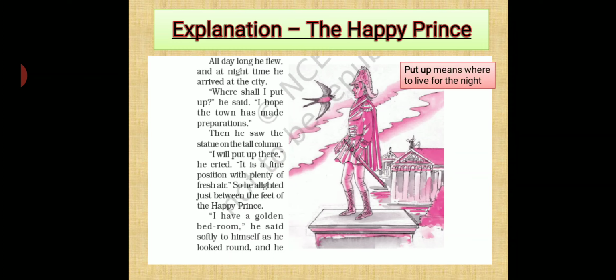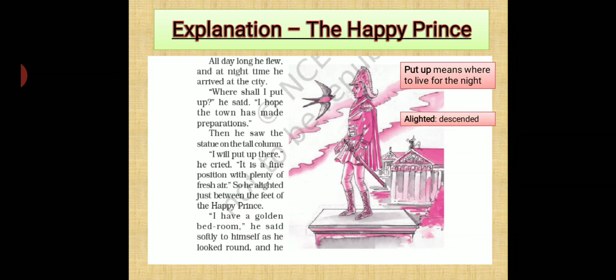Okay. Then he saw the statue on the tall column. So now he had seen the statue. "Tall column, I will put up there," he cried. "It is fine positioned with plenty of fresh air." So he alighted just between the feet of the Happy Prince. Alighted means descended.